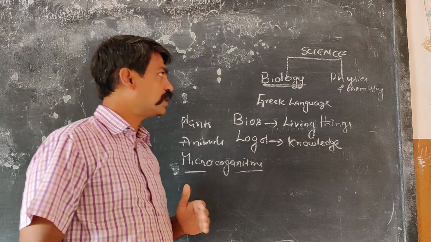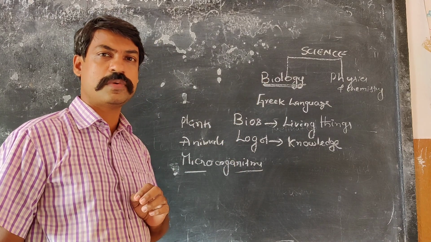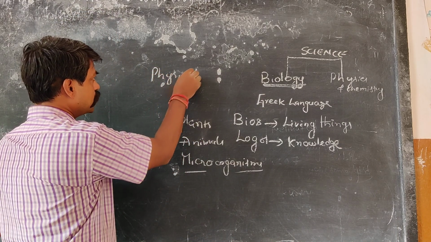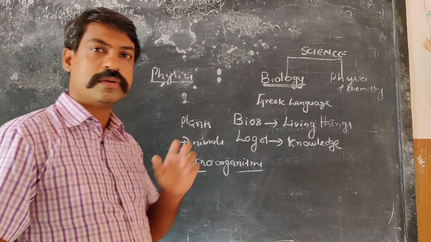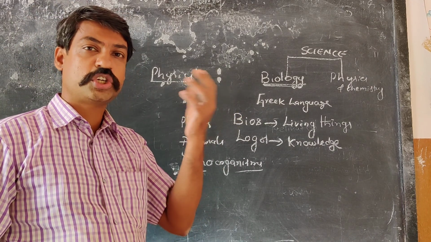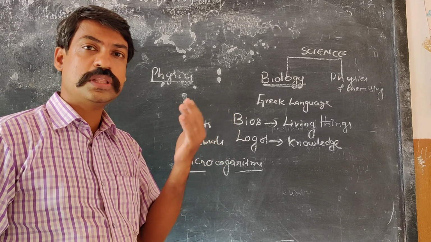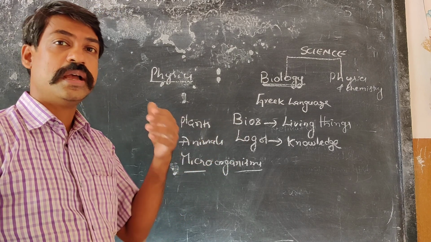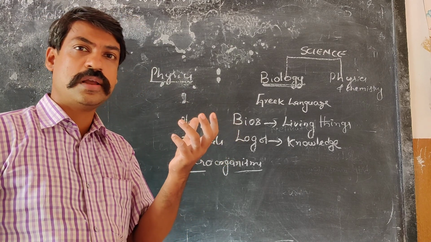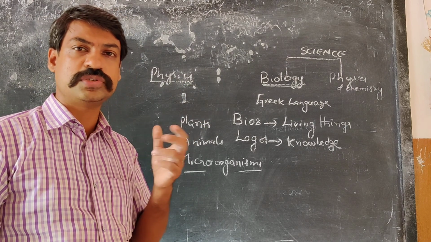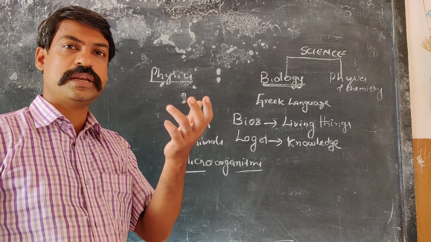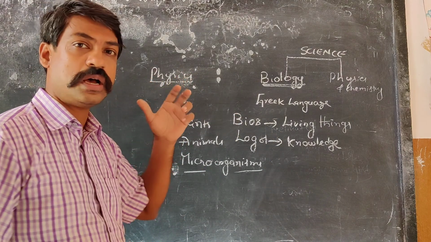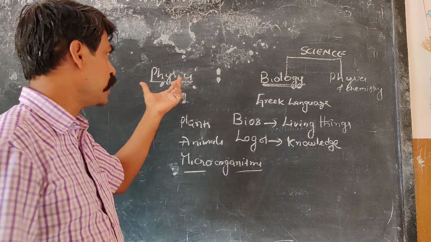Now, what is physics and chemistry? Even though it is a biology class, let us try to understand a little bit about physics and chemistry. Now what is physics? Physics is the science of understanding the phenomena happening around us, like pressure and temperature, and not only the phenomena, but how they are measured and calculated, and the instruments and machines that add up to the technology we are using now. A cell phone is electronic. Any electrical thing, current, all this is part of physics, and all the machines that are used to make them. Then we study physics.